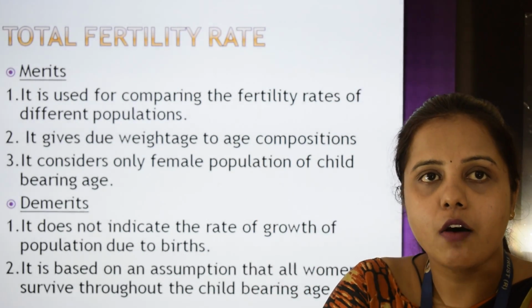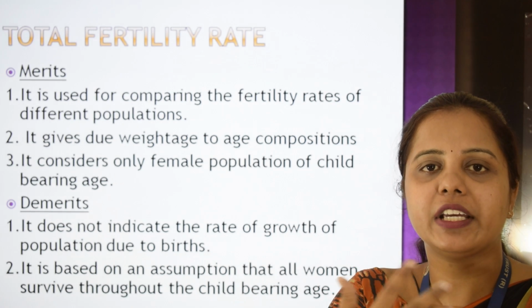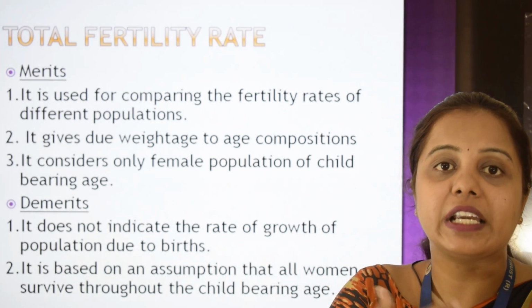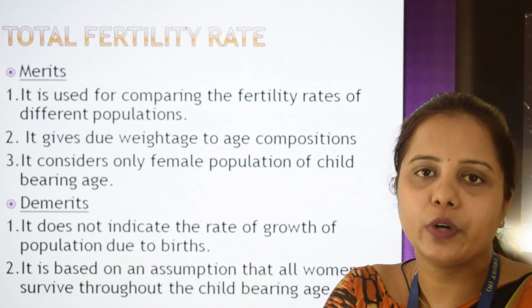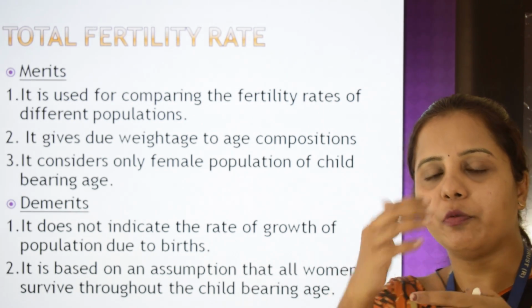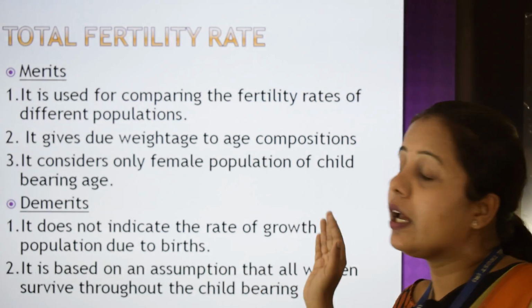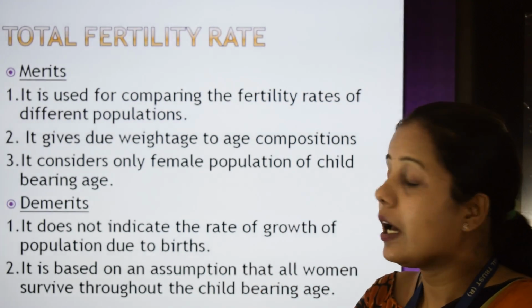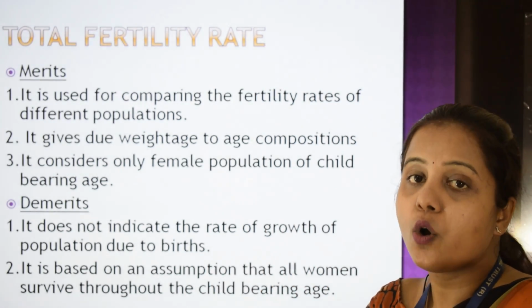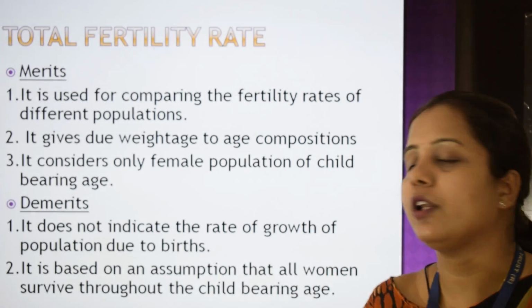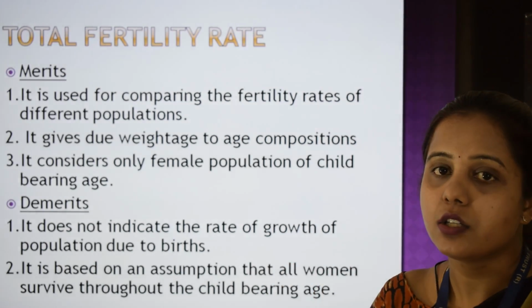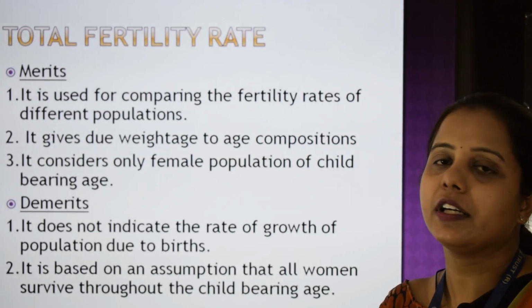Since we make quinquennial groups, or even groups of 10, like 15 to 24 years, we can divide them into age groups. So it gives weightage to age composition, and it also considers only the female population of childbearing age. So these are the merits of TFR.